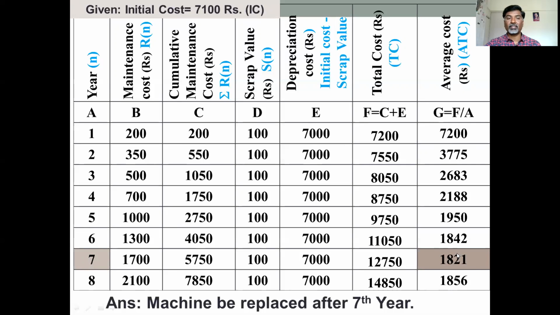So from this, what you can say, you have to suggest to the machine owner that he has to replace the machine after every 7th year, because till the 7th year, the total average cost of maintenance is minimum. But after the 7th year, the cost is increasing. So you have to replace the machine after every 7th year. This is the solution for the given problem.